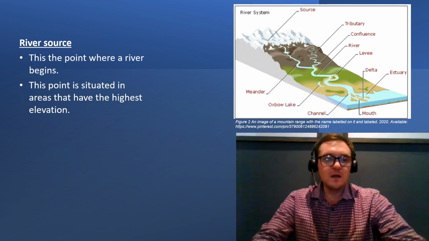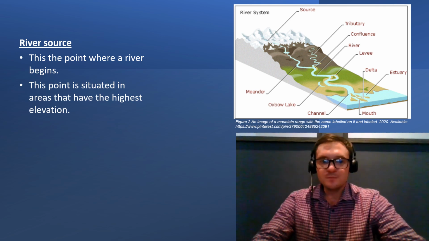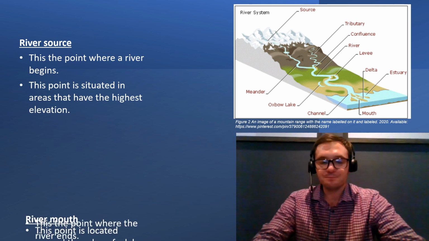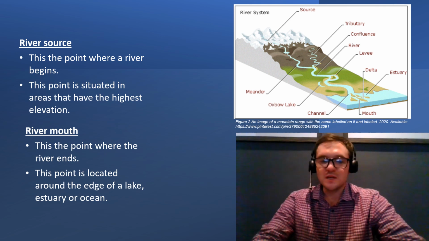Okay, so the source of the river is the point where a river begins. This point is situated in areas with the highest elevation. The river mouth is the point where a river ends, and this is the point that is located around the edge of an ocean, estuary, or lake.